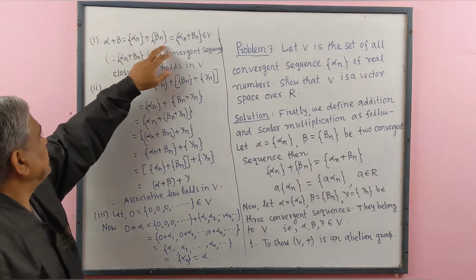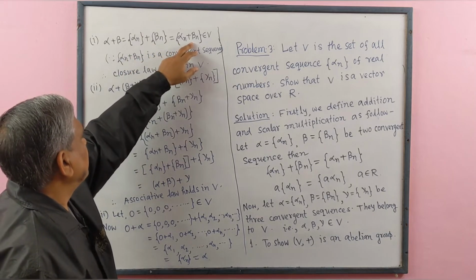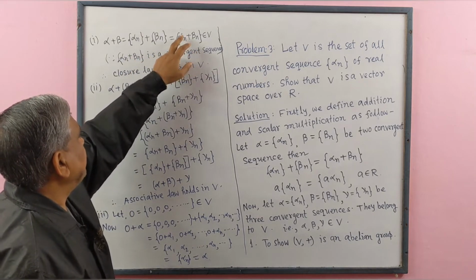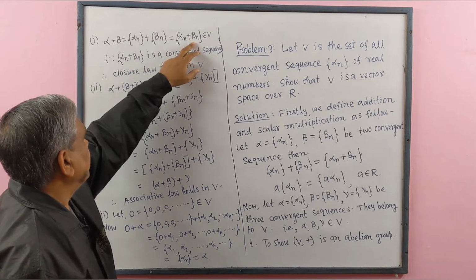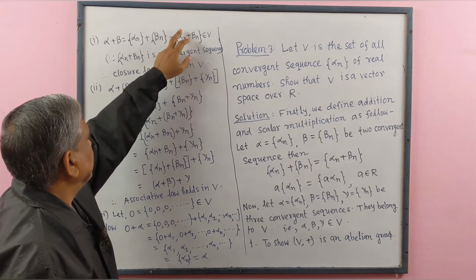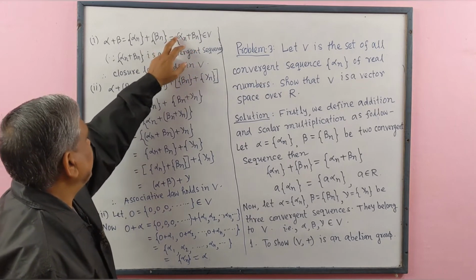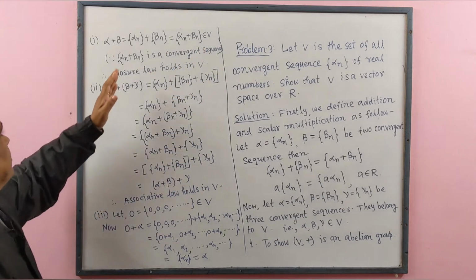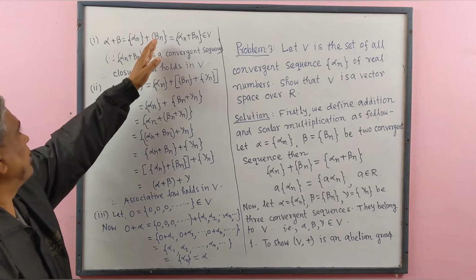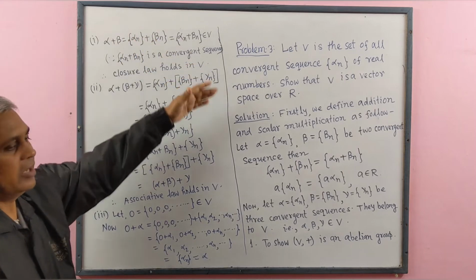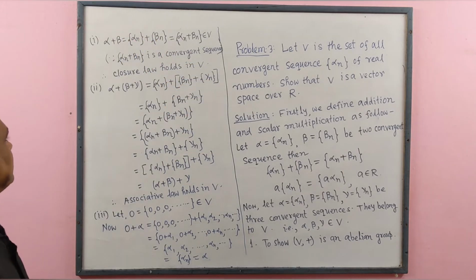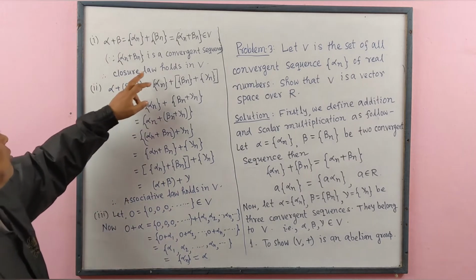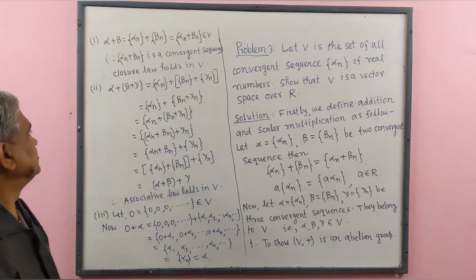Addition of these is a sequence whose generalized term is alpha n plus beta n. Therefore, this belongs to V because addition of two convergent sequences is a convergent sequence. Therefore, closure law holds in V.